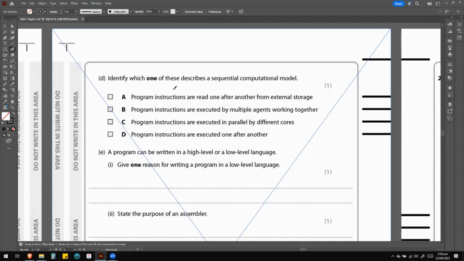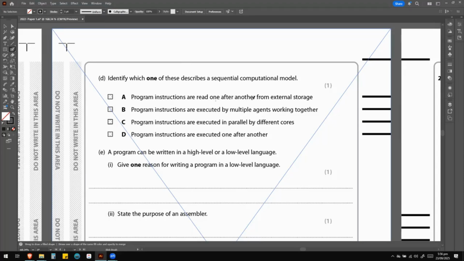So firstly, we see program instructions are read one after another from external storage. So we can't really say that it is being read from external storage or accessing data from secondary storage. That's not going to be right because we didn't learn about anything like that, and this definition is kind of irrelevant, okay?